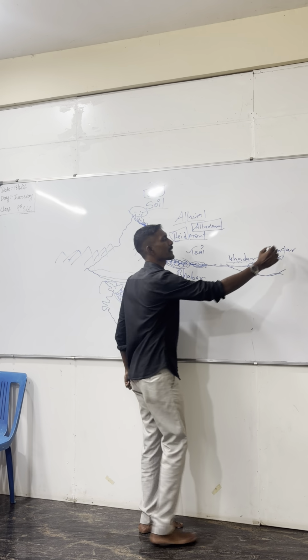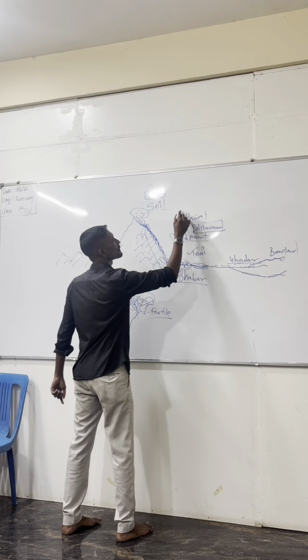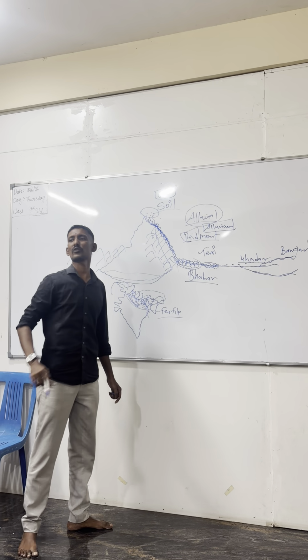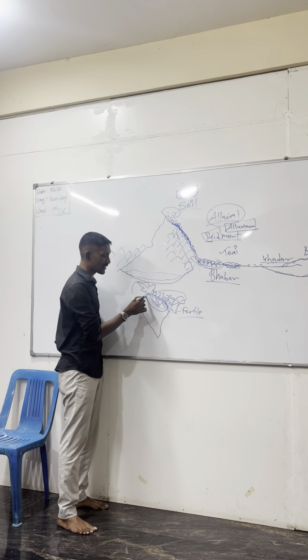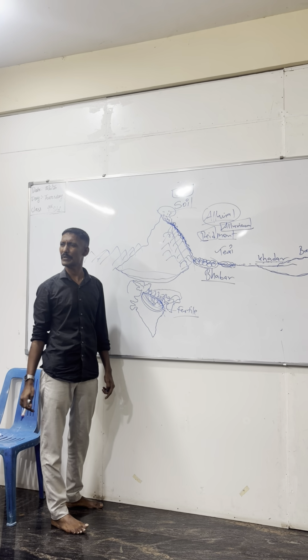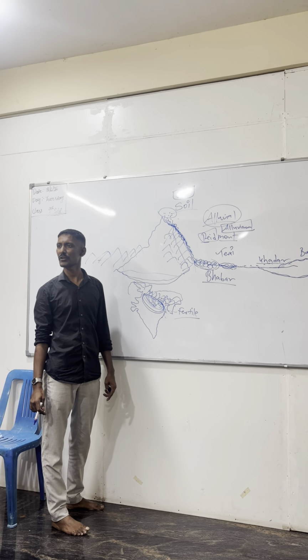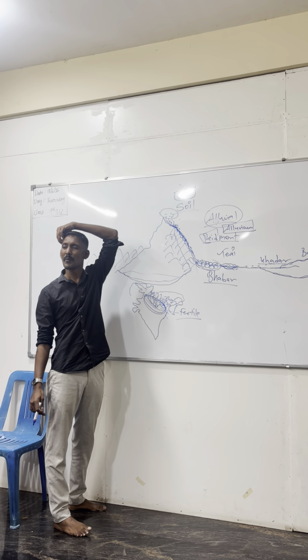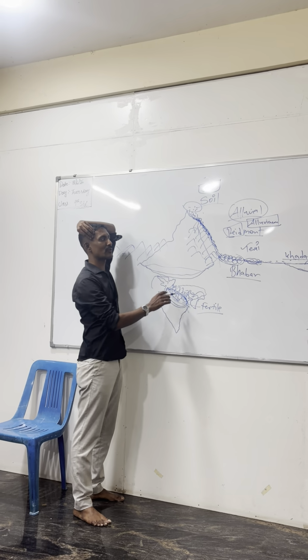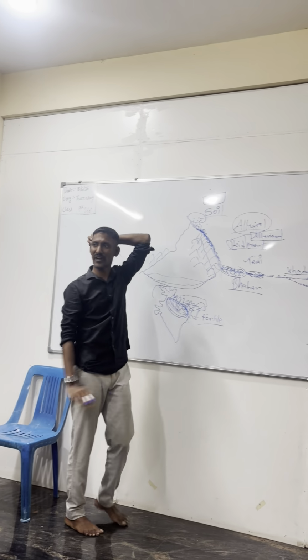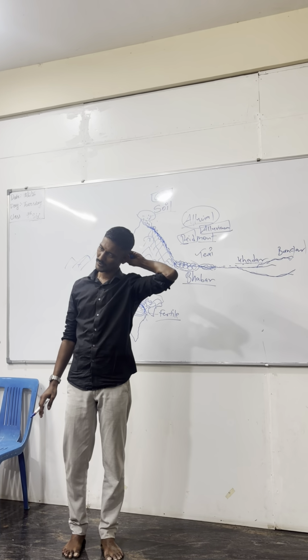This is all about alluvial soil. Alluvial soil is one of the most fertile soils. India's 40% population is living in this area only: UP, Bihar, Himachal Pradesh, some parts of Rajasthan, some parts of Punjab. See how lucky this area is because of this alluvial soil, and this alluvial soil is formed through this process. Fine? Agree? Thank you.